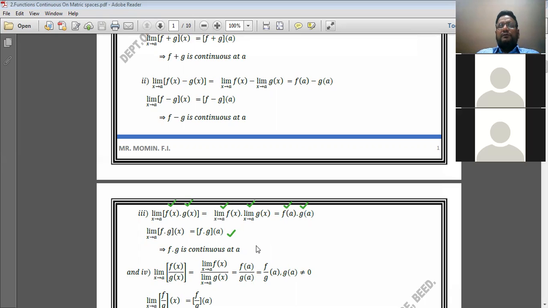Therefore, limit of the function is equal to the value of the function, which implies that f into g is also continuous at a. Now let us see the next one.